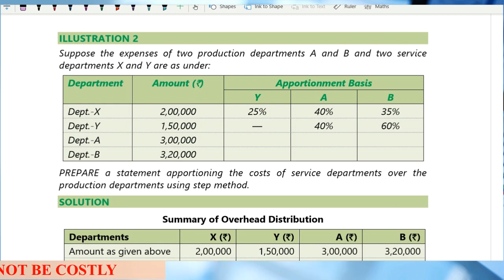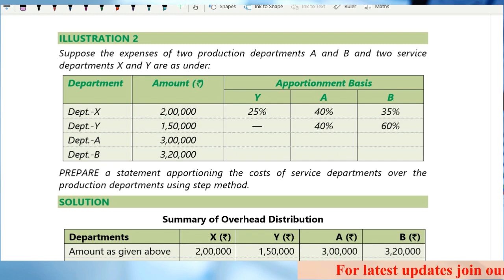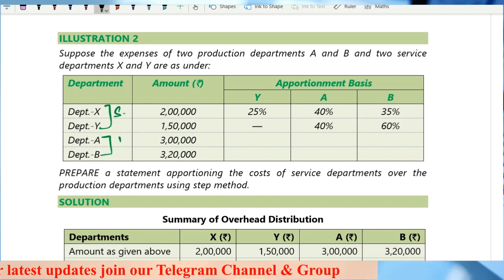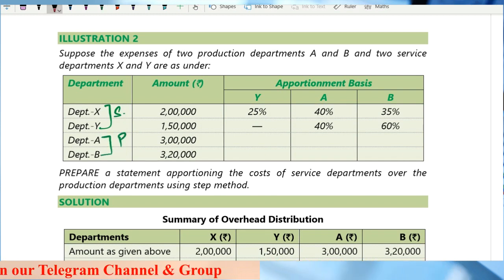Suppose the expenses of two production departments A and B and two service departments X and Y are as under. Department X and Department Y are the service departments, and these are the production departments. We are given the expenses, which means these are after the primary distribution.